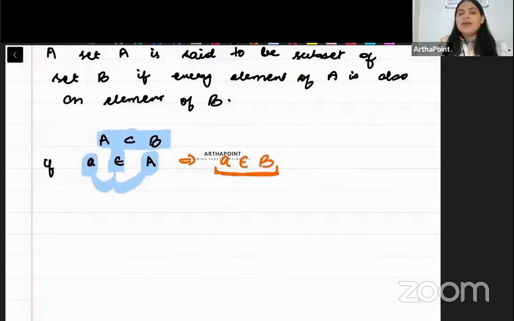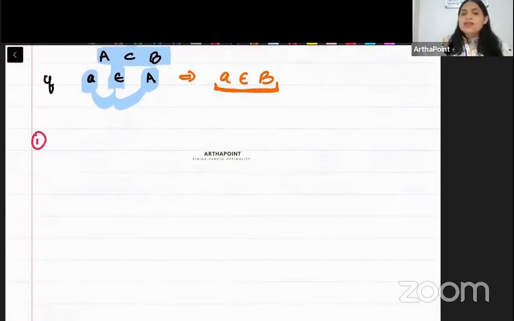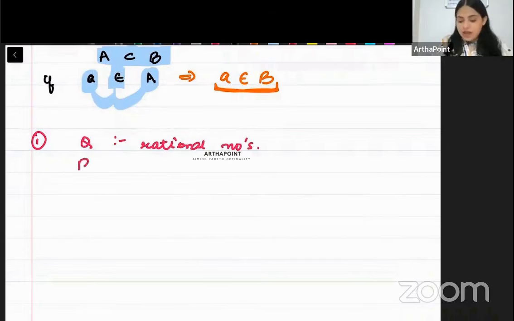तो जो element A को belong करता है, अगर वो element B को belong करता ही करता है, then A is a subset of B. Beta, let us take some examples to it. Example number 1. Let us say that we have a set Q. And this set Q is rational numbers. Q represents rational numbers. And let's say that we have R. And beta, we know R represents real numbers.